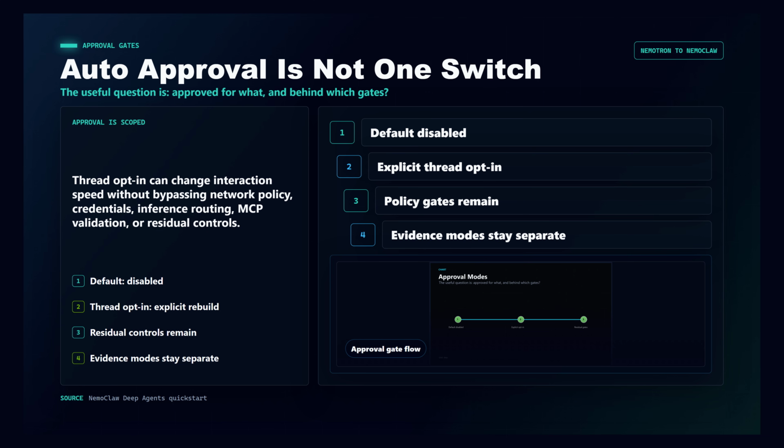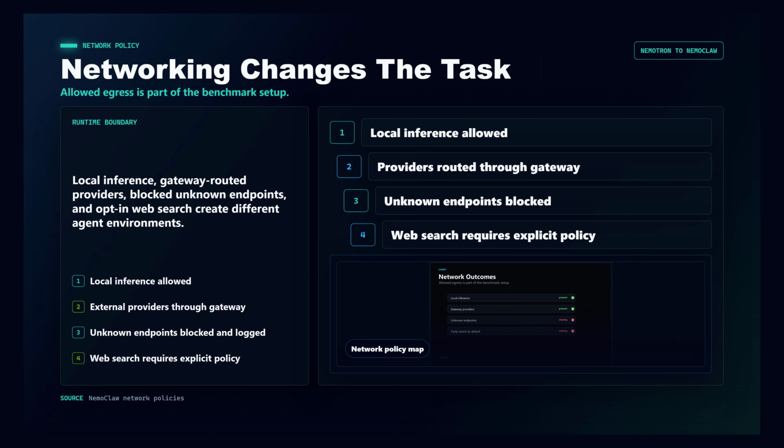Approval gates matter too. NemoClaw says interactive thread auto-approval is disabled by default. Enabling it requires an explicit rebuild with thread opt-in, and even then it does not bypass network policy, credential isolation, managed inference routing, MCP validation, or the other runtime controls. So when someone says an agent was auto-approved, the useful follow-up is, auto-approved for what, for how long, and behind which remaining gates.